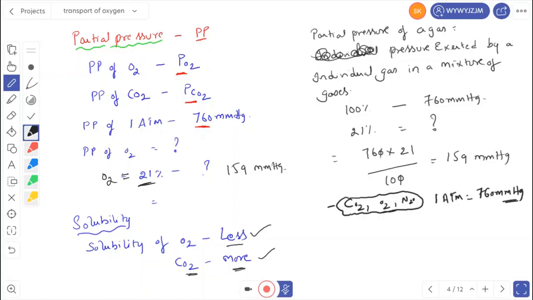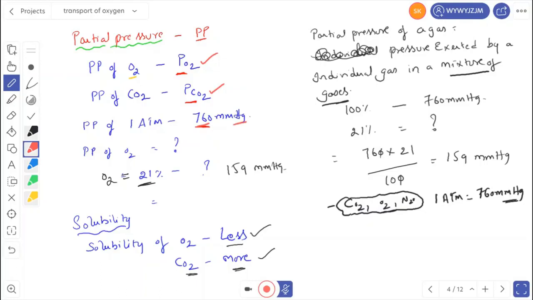So what is meant by partial pressure? Partial pressure is the pressure exerted by an individual gas in a mixture of gases. Partial pressure of oxygen is represented as PO2. Partial pressure of carbon dioxide is represented as PCO2. And the pressure of one atmosphere is 760 mmHg.